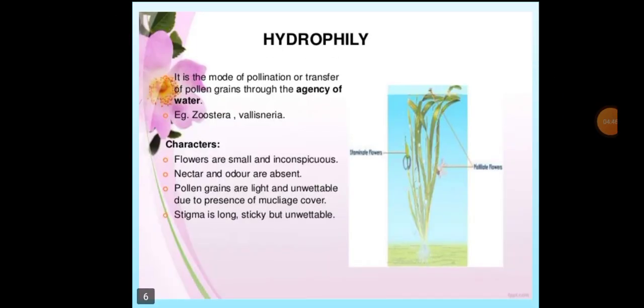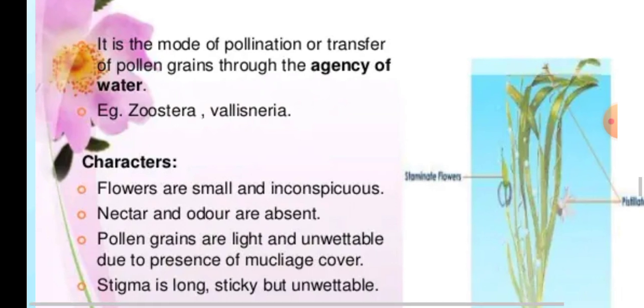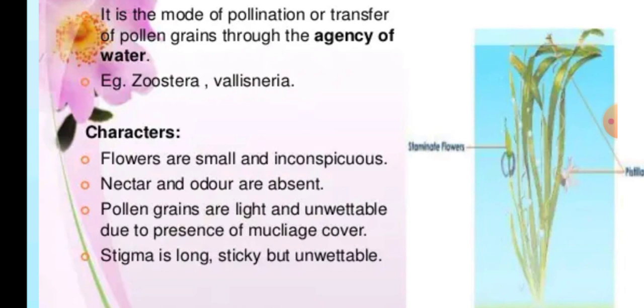Now you can understand about hydrophily. It is a mode of pollination or transfer of pollen grains through the agency of water. So we gave the best examples, Zostera and Vallisneria. Then what are the characteristics of these water pollinated flowers? They are small, inconspicuous, means tiny. Nectar and odor are absent.